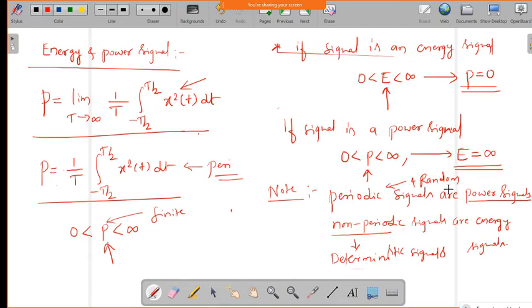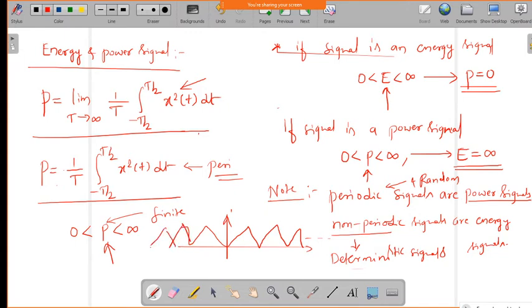So by looking at the signal itself, if the sketch is given for a signal, then we can look at it and say whether it belongs to power signals or energy signals. Now if you take the previous one, the triangular one, it is going from minus infinity to plus infinity.